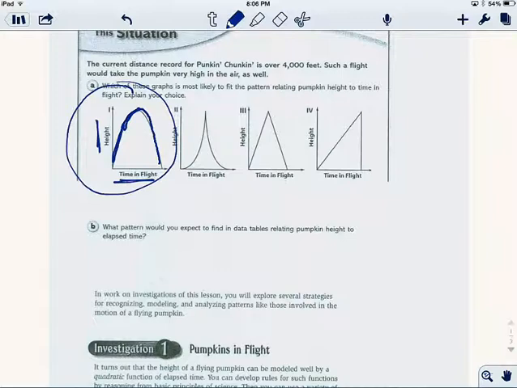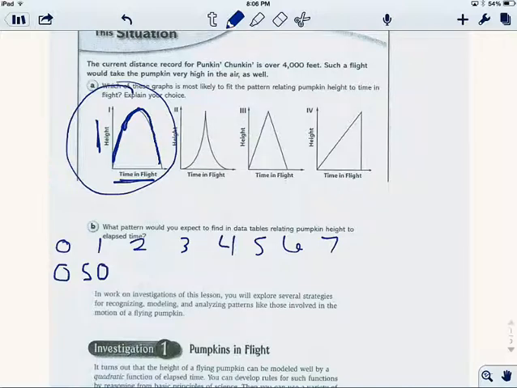So part B asks about a data table. So let's draw a little data table. So let's say that we do seconds. So 1, 2, 3, 4, 5, 6. Let's say it's 7 seconds that the pumpkin's in the air. And so at 0, the height is 0 because it hasn't left the ground yet. But let's say that after 1 second, it's gained a bunch of height. Remember, it's gaining height fast. It comes out of the gun fast. So let's say it gains 50 feet.